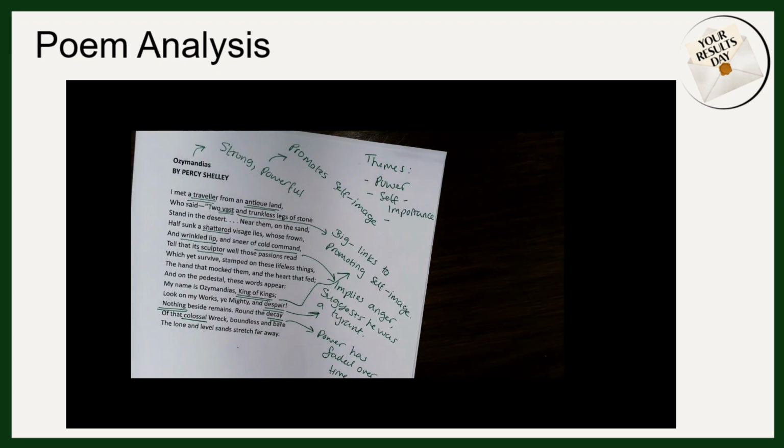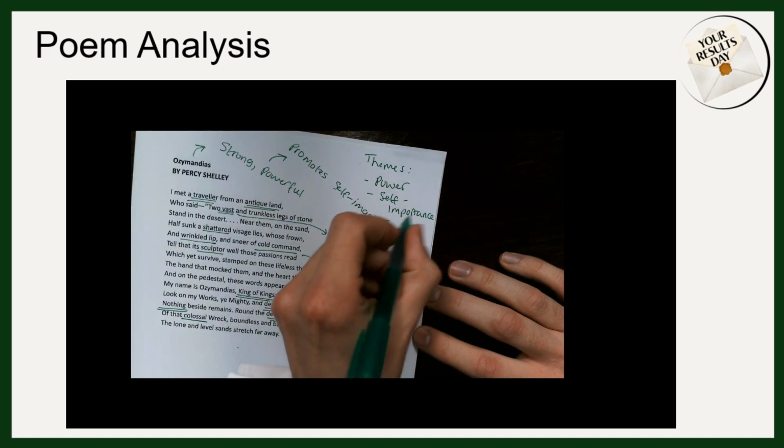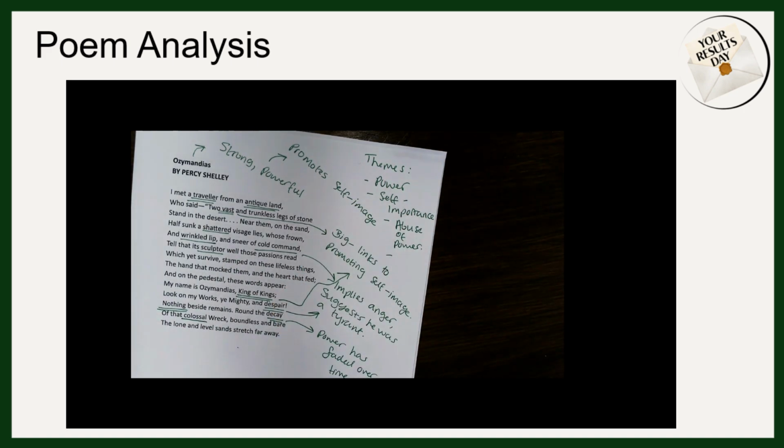We may even have a theme of the abuse of power as well, which again is reinforced by the description of the statue itself. And then finally, in the last couple of lines, we might have this theme of the power of nature or the power of time, that he's lost that power because he can't beat nature, he can't beat time.